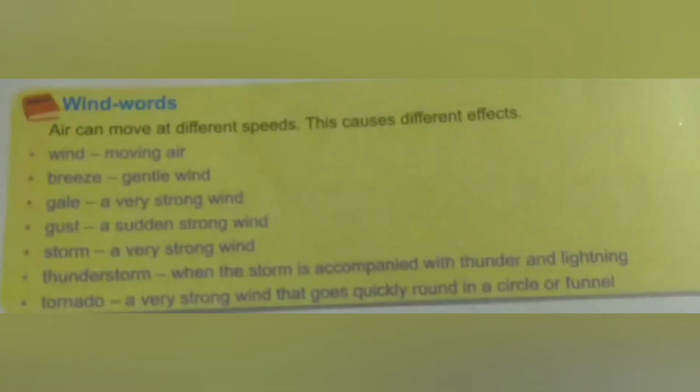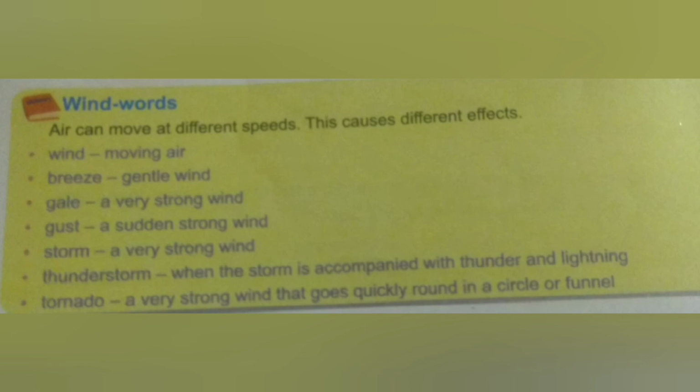Children, there are different names for the air depending upon its speed. For example, wind means moving air. Breeze means gentle wind. Gale means a very strong wind, and gust means a sudden strong wind.